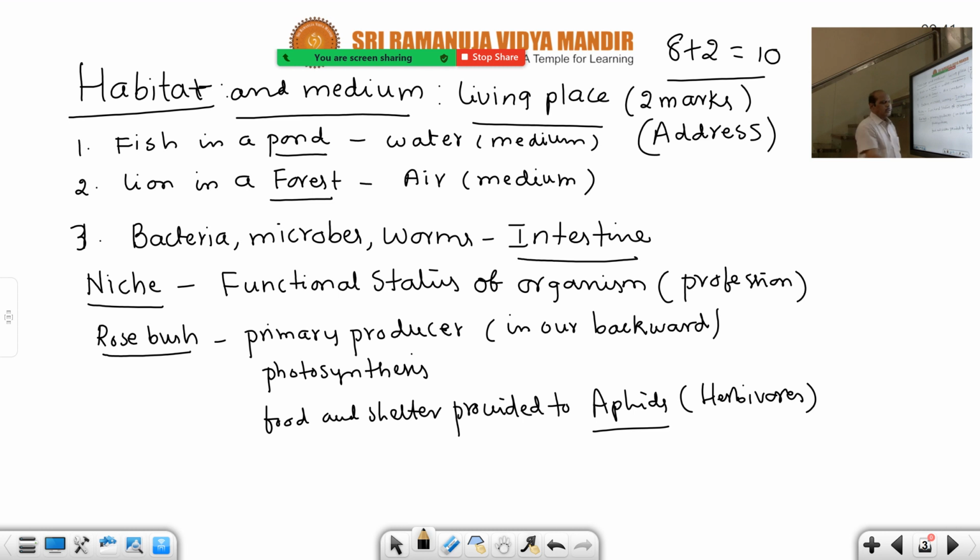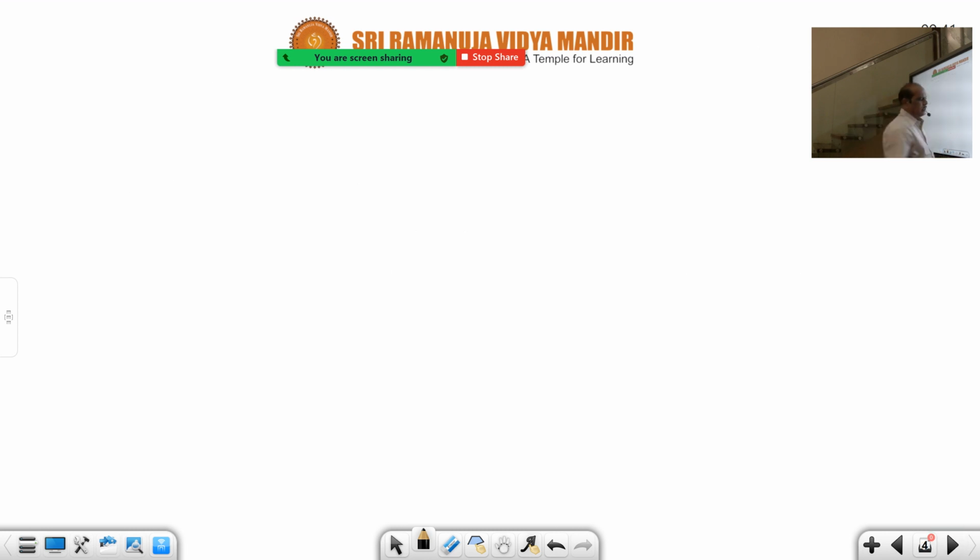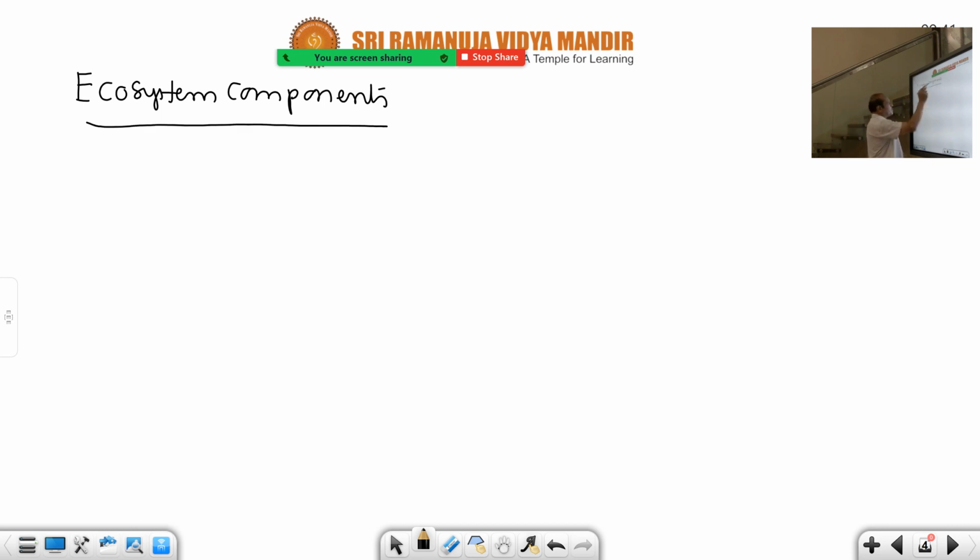Now ecological components. Let us take this. Ecological components are ecosystem components, in which biotic components have been included, and abiotic components. Out of the ecosystem components, the most important component included in the syllabus is abiotic components.